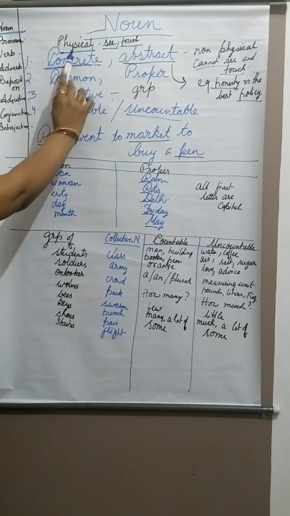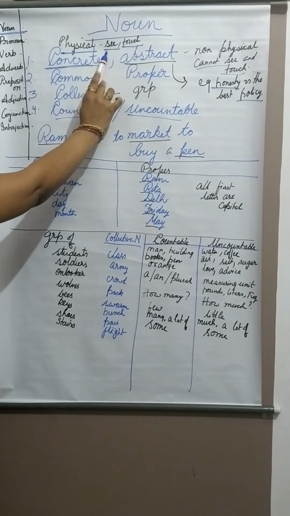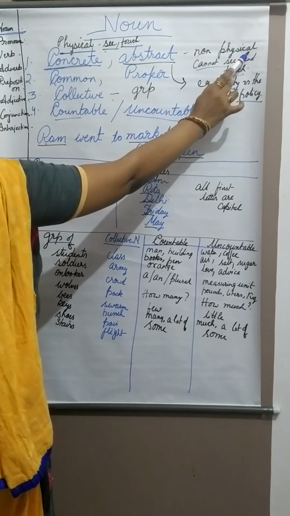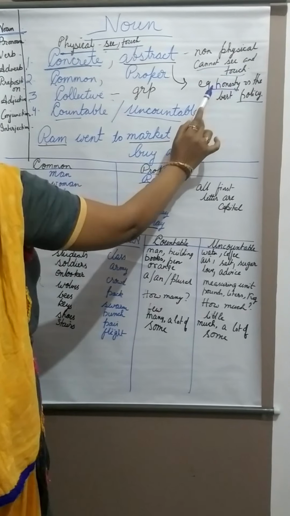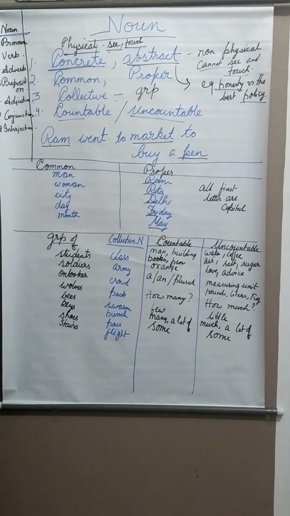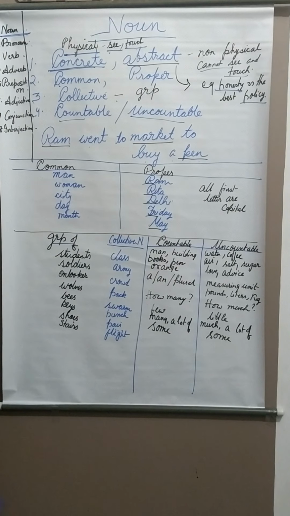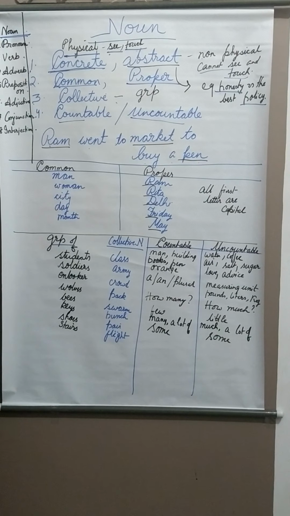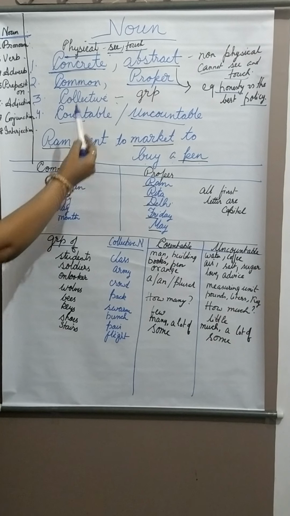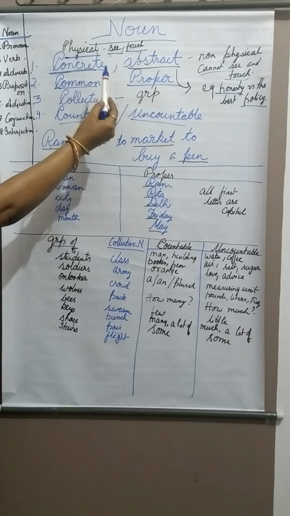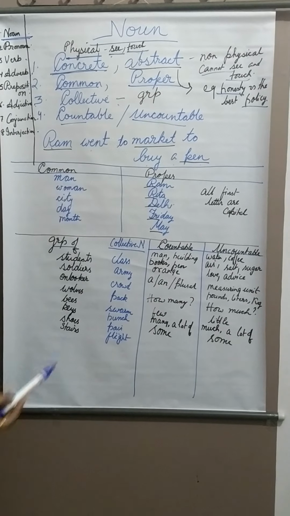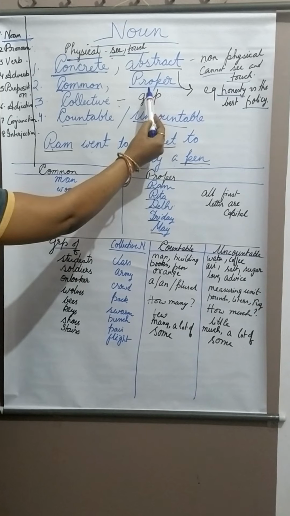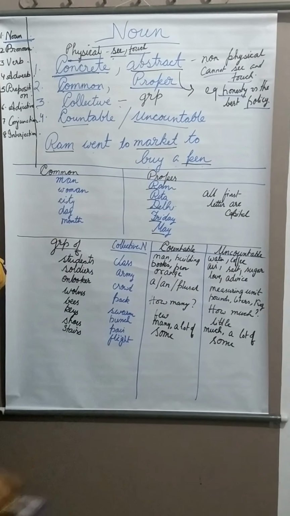So, a concrete noun has a physical existence. We can see it and touch it. On the other hand, abstract nouns are non-physical and we cannot see or touch them. We can only feel them. Now, let's move on to another type of noun, that is common noun and proper noun. The very word common means a general name given to a person, place, thing or animal, whereas a proper noun means a specific name given to a place, a person or a thing.